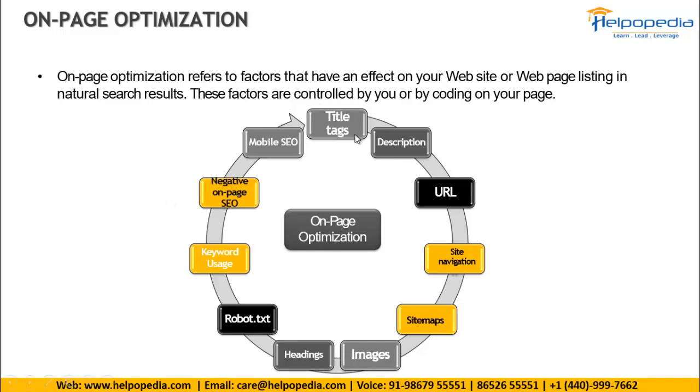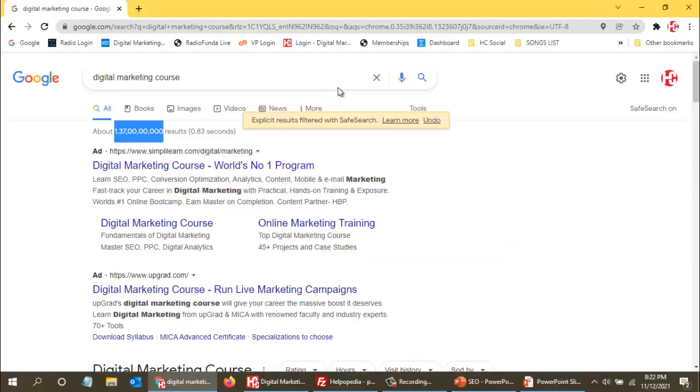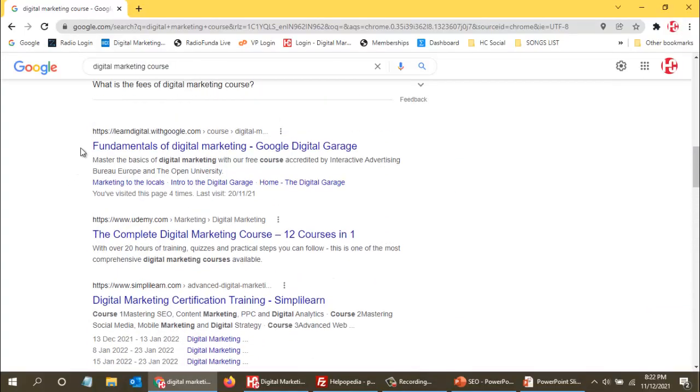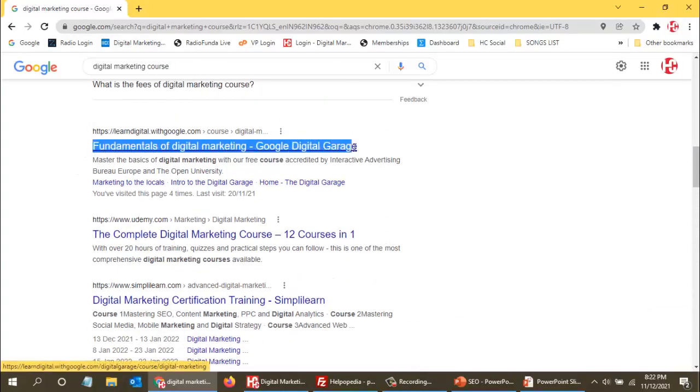The first thing is the title tag. So what is a title tag? Whenever you go to a search engine, you can see this blue colored text. Over here you can see this is blue colored text. This is called the title.